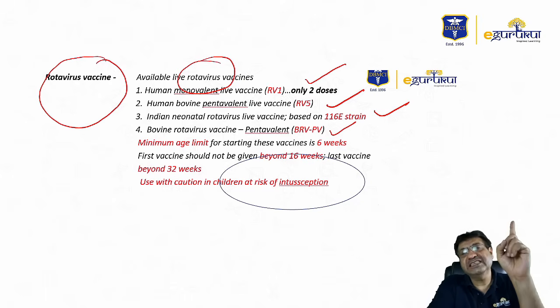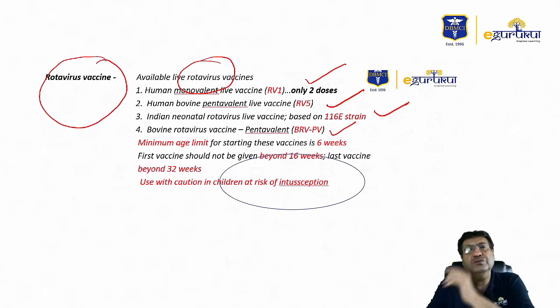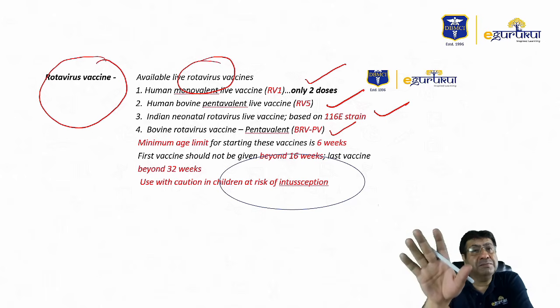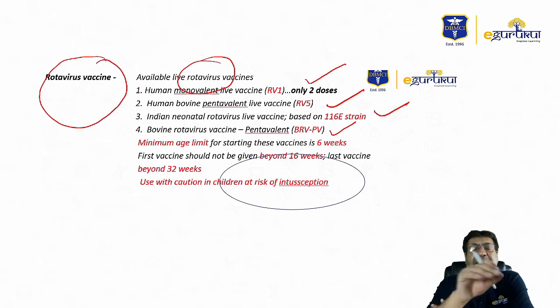The first licensed rotavirus vaccine, Rotashield, actually had to be withdrawn from the market because of the problem of intussusception frequently associated with that vaccine. The rotavirus vaccines currently in use are much safer. The incidence of intussusception associated with these vaccines, to be very frank, is very limited. It is a very rare side effect.